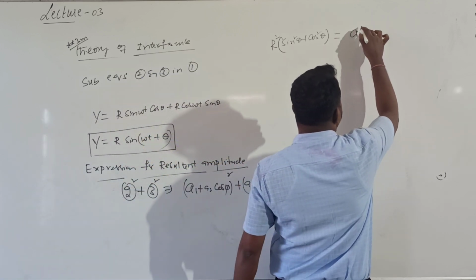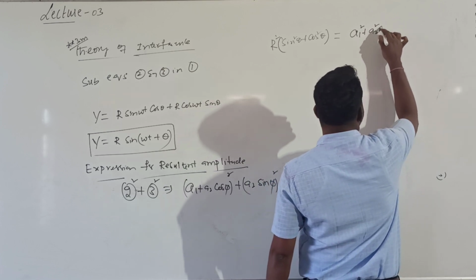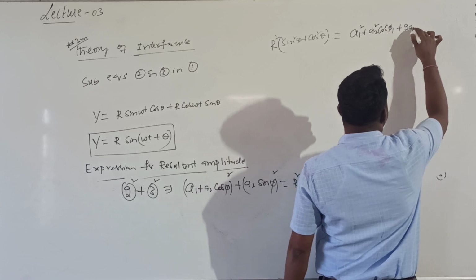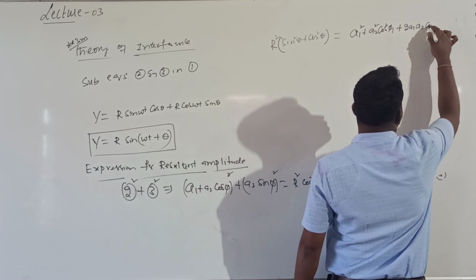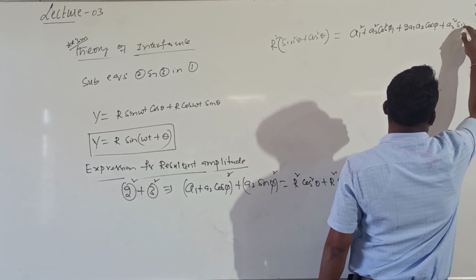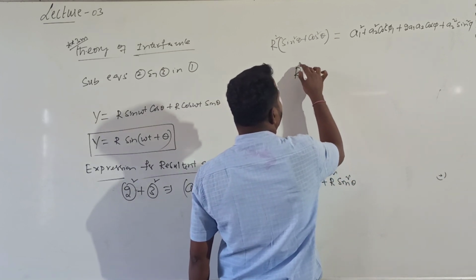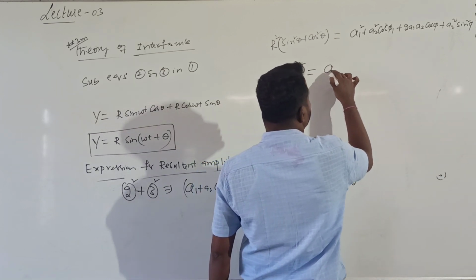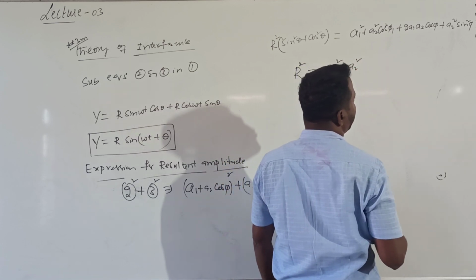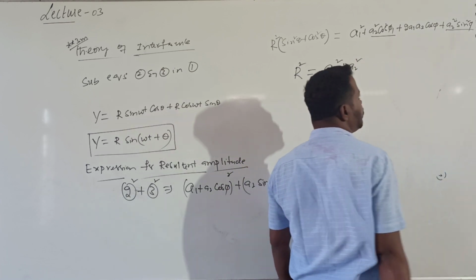A1 square plus A2 square into cos square phi plus 2 into A1 into A2 into cos phi plus A2 square into sin square phi. From this what will I get? Sin square theta plus cos square theta is equal to 1, which is equal to A1 square plus A2 square. Actually here A2 square cos square phi, A2 square sin square phi.